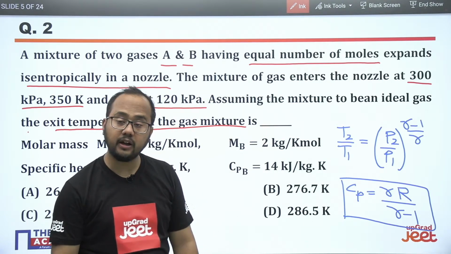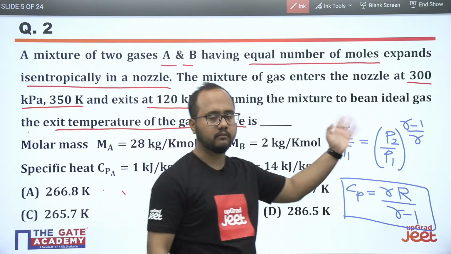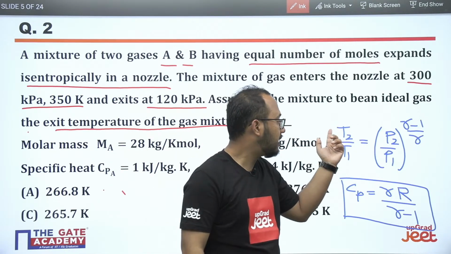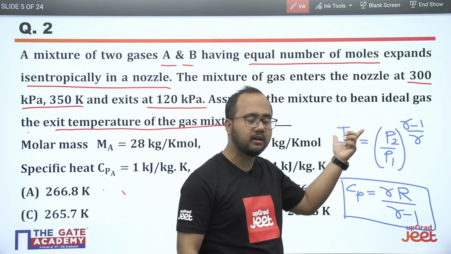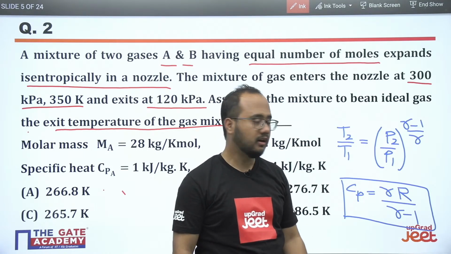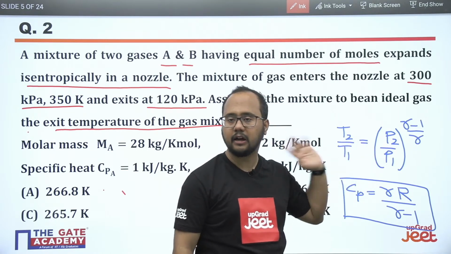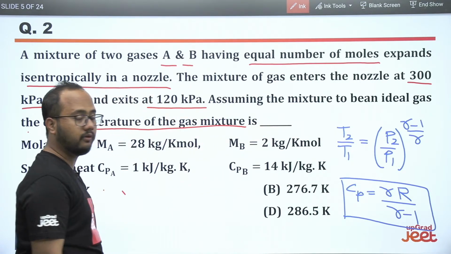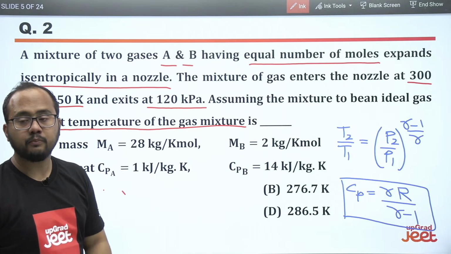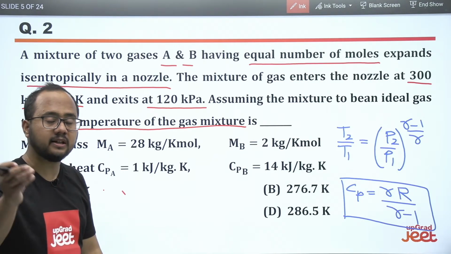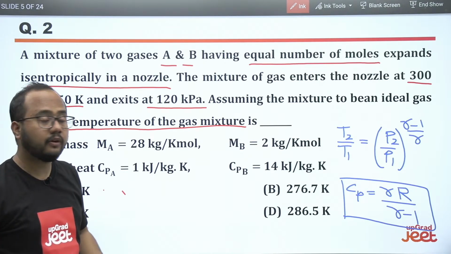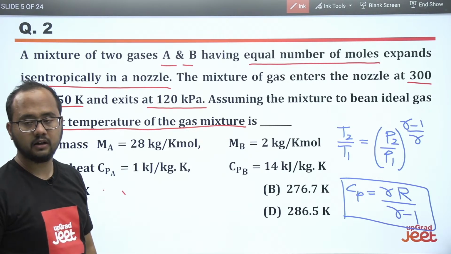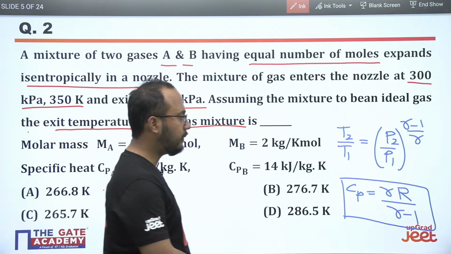Can we use SFE? Yes, obviously the steady flow energy equation, but there is the isentropic relation. From the isentropic relation directly we can calculate the T2, but we don't know the gamma, so definitely we have to calculate the gamma first of all. Okay, let's suppose we are using the SFE formula directly. But where is the enthalpy?